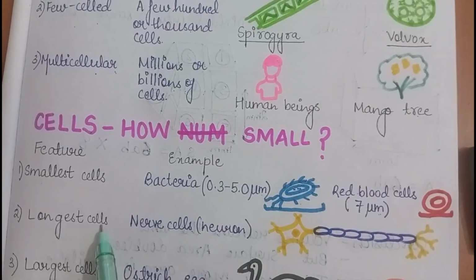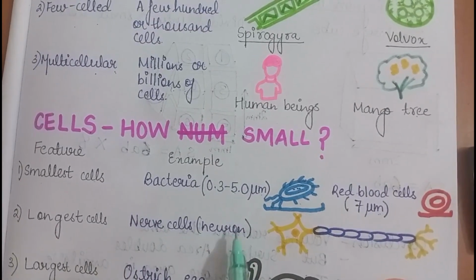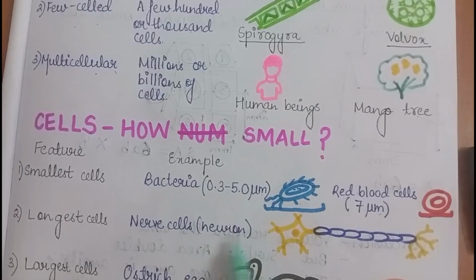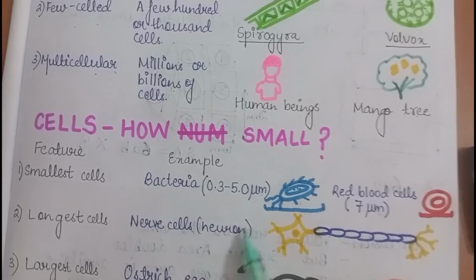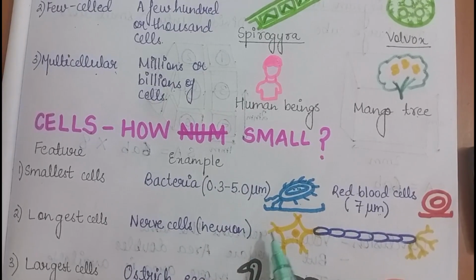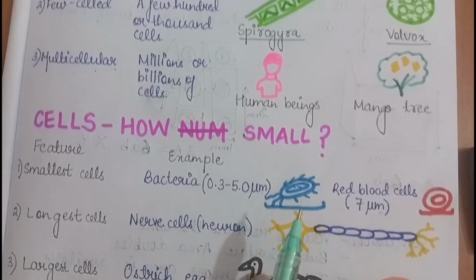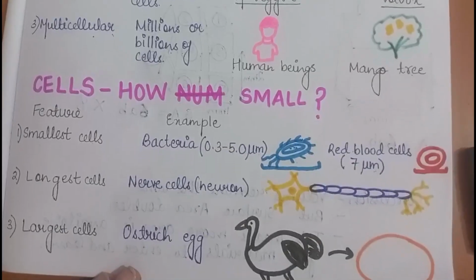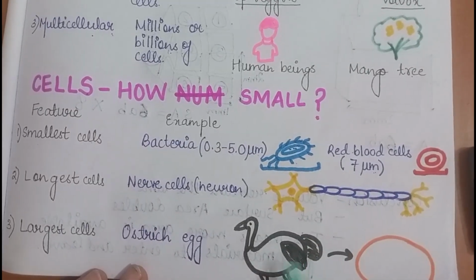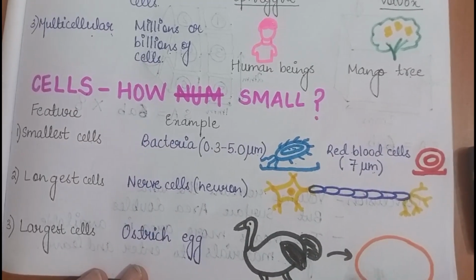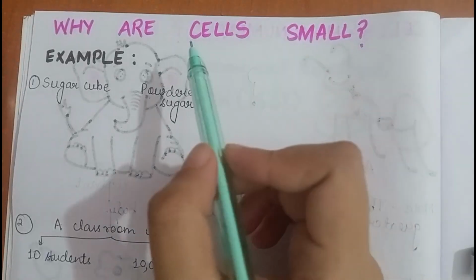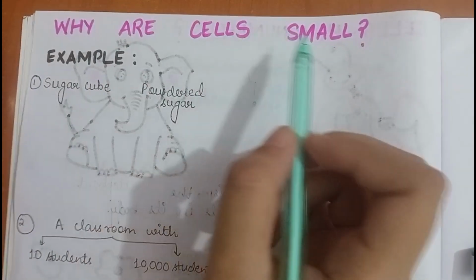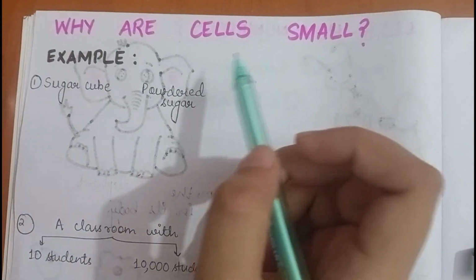Then longest cells are nerve cells, neuron. These are found in our body and these are generally responsible for signaling in our body. Now largest cells are those of ostrich egg. You can see this is an ostrich bird and its egg is the largest cell. Next topic is why are cells small? Why we generally prefer smaller cells?